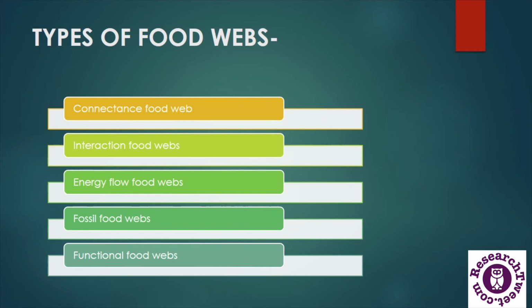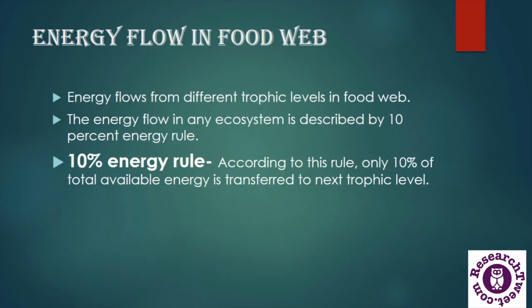In this type of food web, scientists try to build the relationships between these animal and plant species with the help of fossil evidence of these plants and animals. The fifth type consists of functional food webs, which depict the relationship between organisms by showing the influence of a particular population on the growth rate of other populations in the environment.